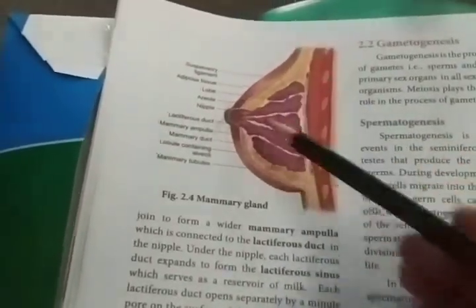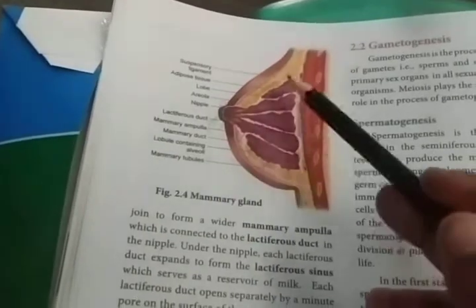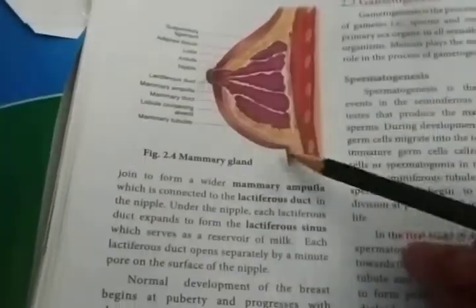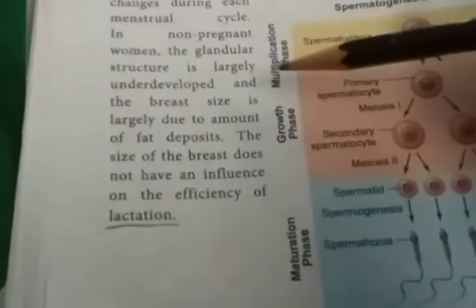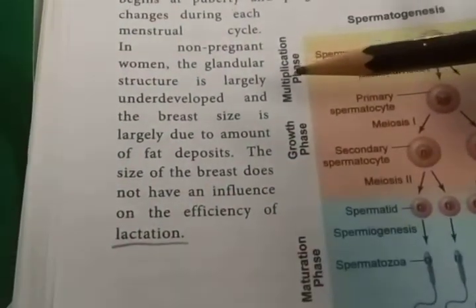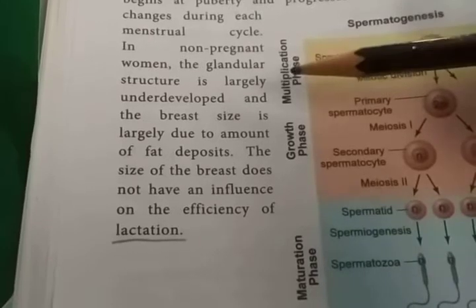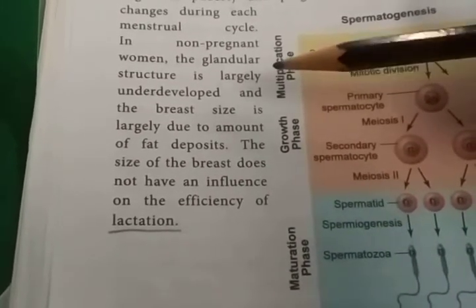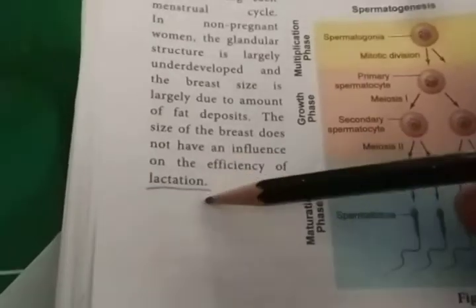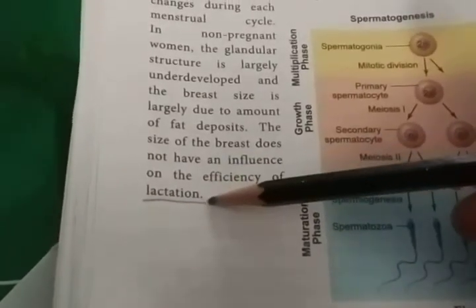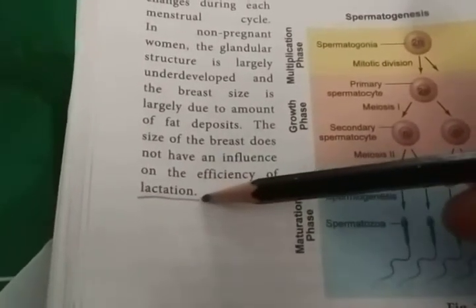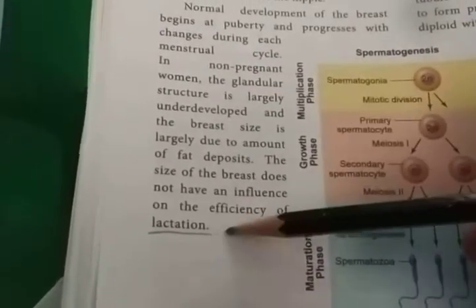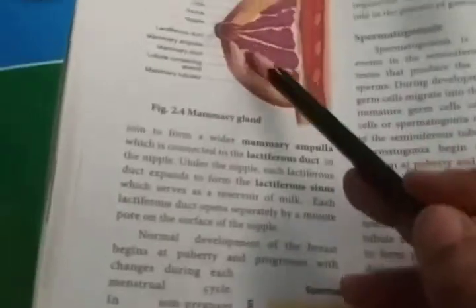The size of the breast depends upon the deposits of fat. The size of the breast does not have an influence on the efficiency of lactation, the milk-secreting period. That period is known as lactation. So it is underdeveloped in a non-pregnant woman.